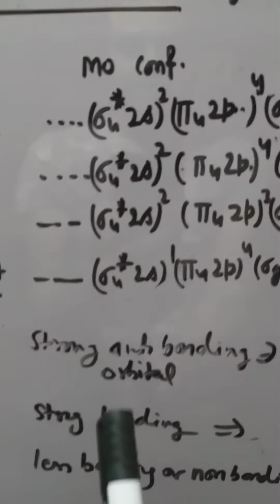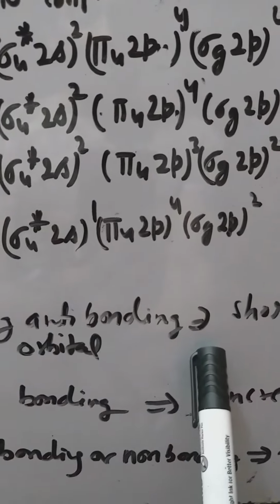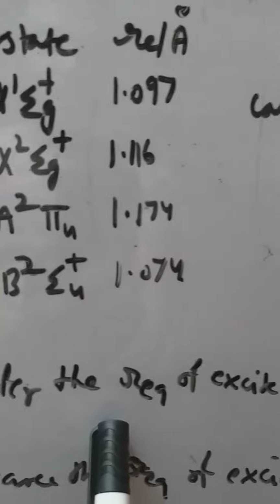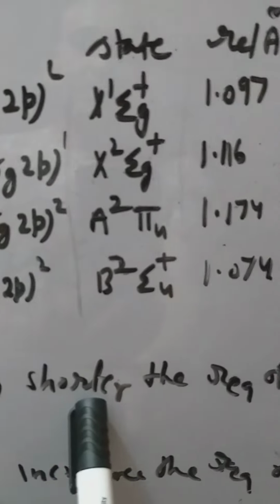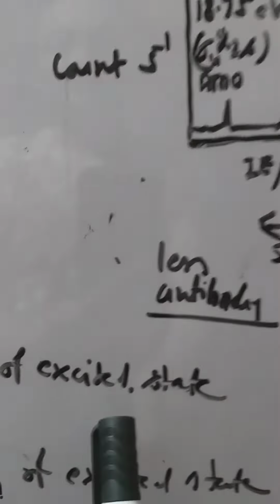But if there is a promotion of an electron from a strong anti-bonding orbital, the Req value of the excited state will always be shorter than the ground state. That is, the Req of the excited state will be shorter. However, in case of a transition from a less bonding or non-bonding orbital, there is a very small increase in the bond length in the excited state.